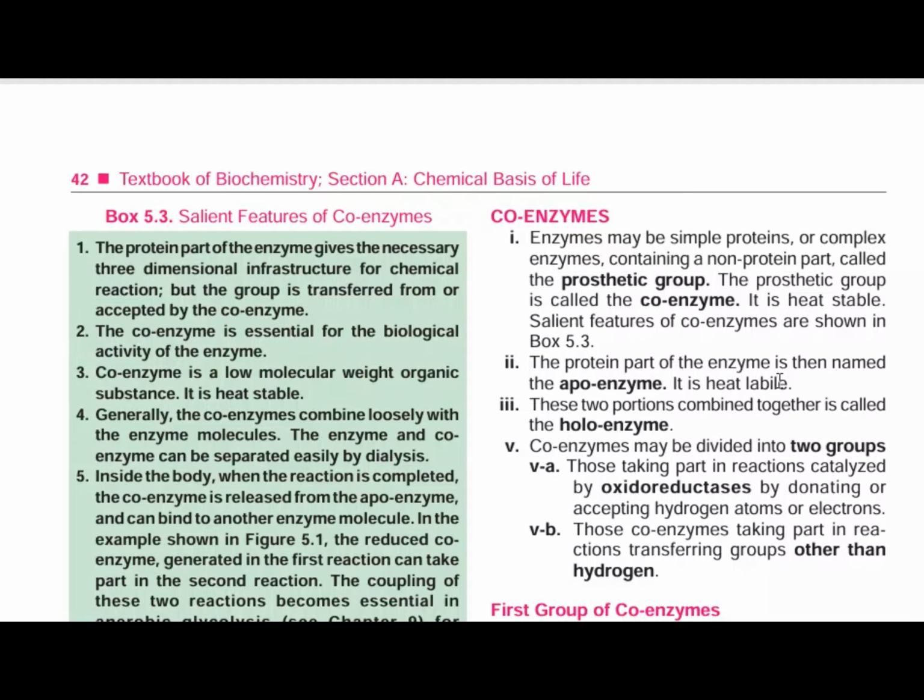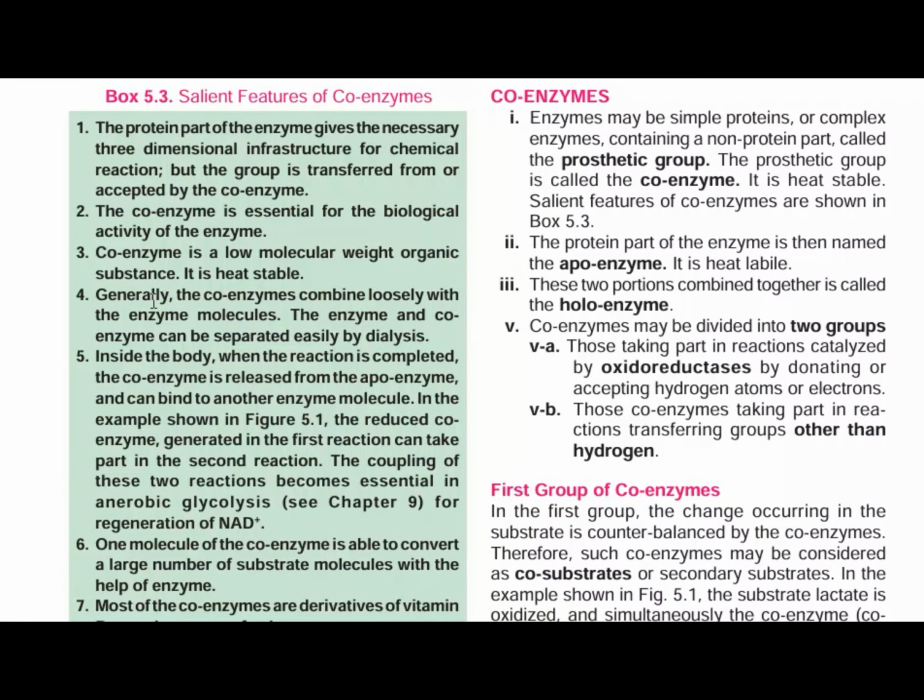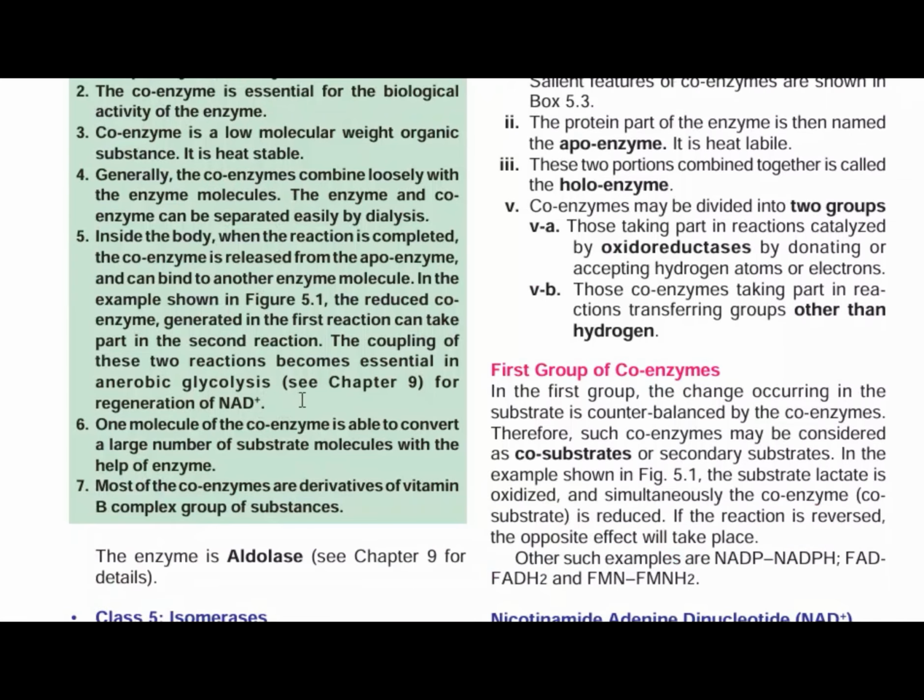It is heat labile. And if you combine these two, the prosthetic group and the apoenzyme, then it is called the whole enzyme, or holoenzyme. So these are the salient features of a coenzyme. The protein part of the enzyme gives the necessary three-dimensional infrastructure for the chemical reaction, but the group is transferred from or accepted by the coenzyme. The coenzyme is essential for the biological activity of the enzyme. A coenzyme is a low molecular weight organic substance, and it is also heat stable. So these are the important features of a coenzyme.